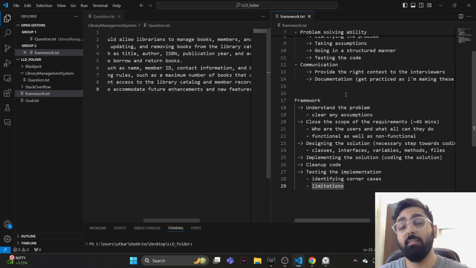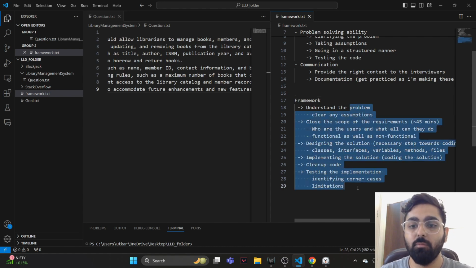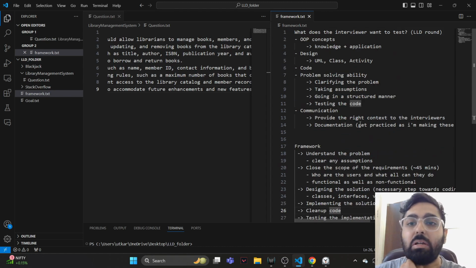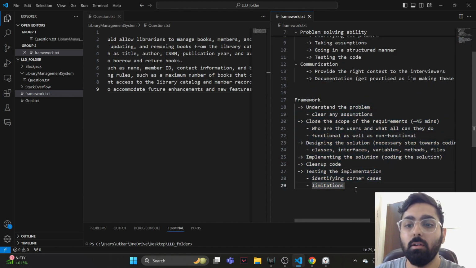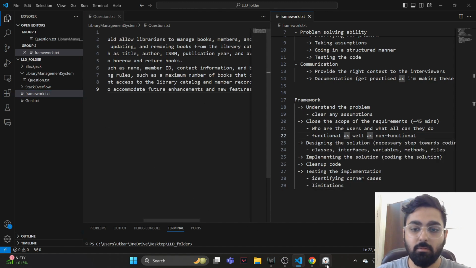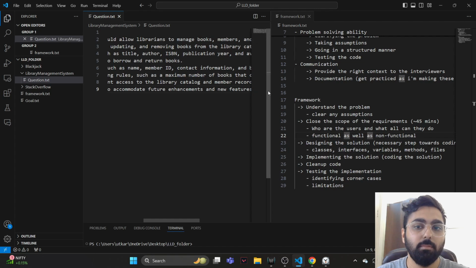This is the framework we developed in the first episode when we were doing the blackjack game. I think the first half of that session we were just developing this framework. So if you're interested in understanding more about how we got these bullet points, you can go and refer to that. Anyways, let's start our timer, and yeah, let's get going.